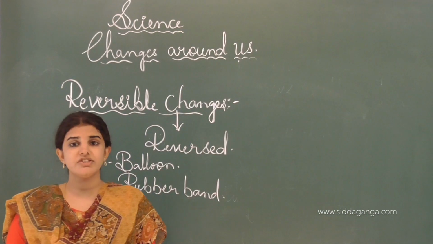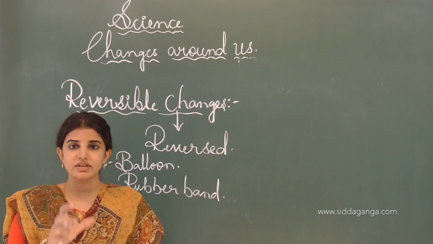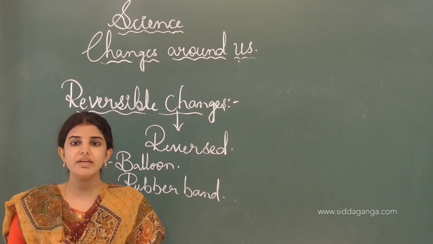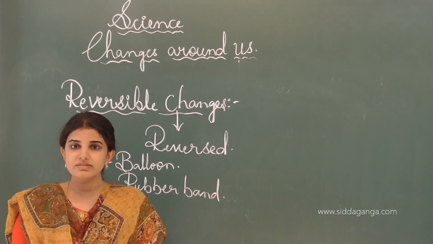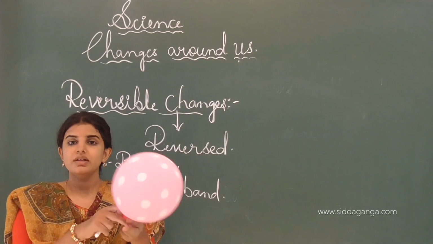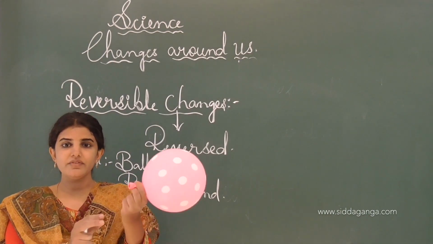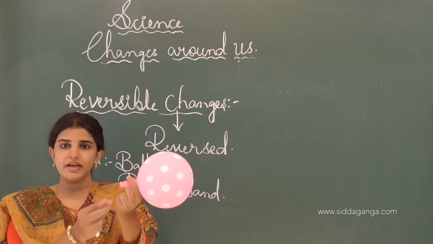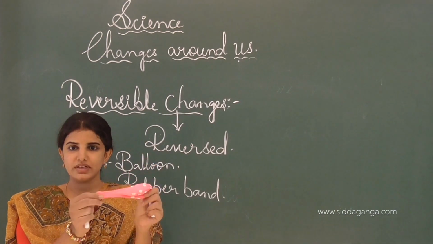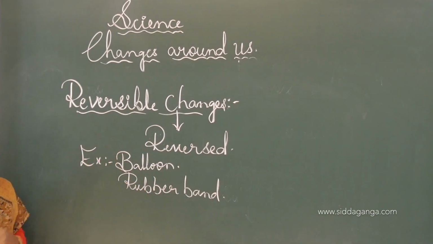If we take the balloon, its size neither increases nor decreases; it remains as it is. If we blow air into the balloon, the size of the balloon increases, and if we release the air from the balloon, it comes back to the original position. I fill the air in the balloon, and later if I release it slowly, the air escapes from the balloon and it comes back to the original size. This is one of the examples of a reversible change.